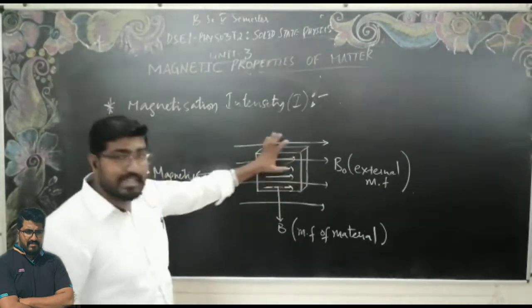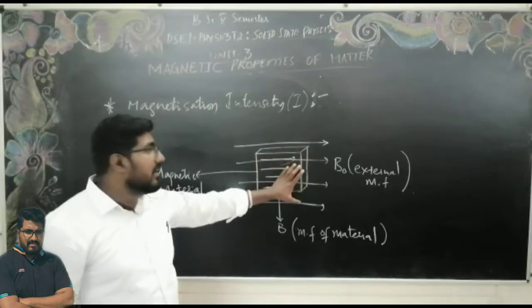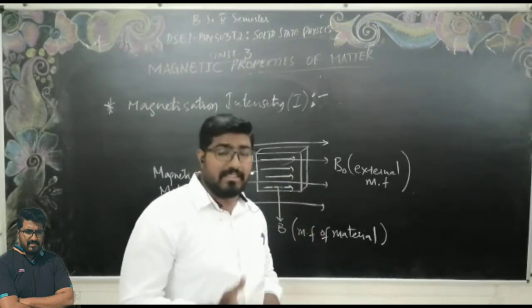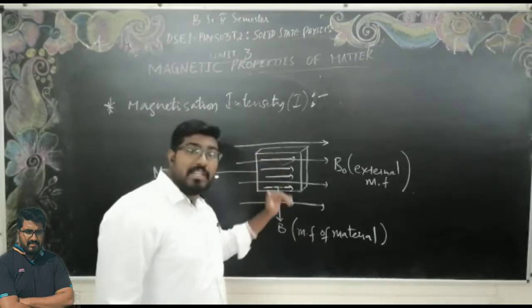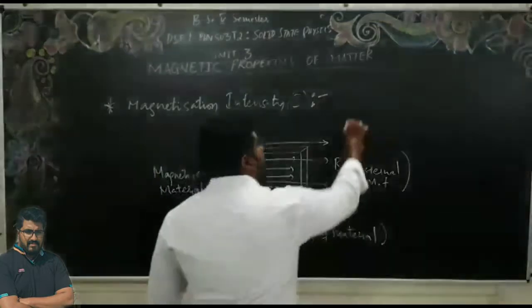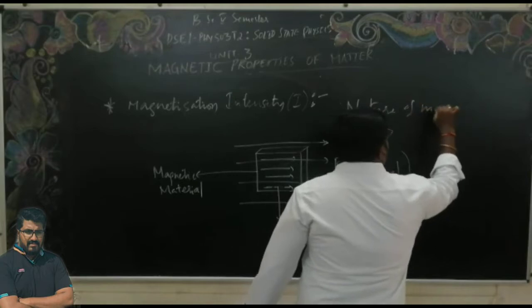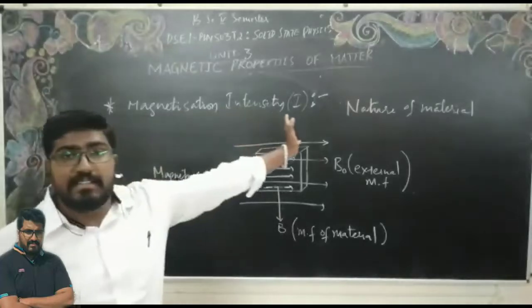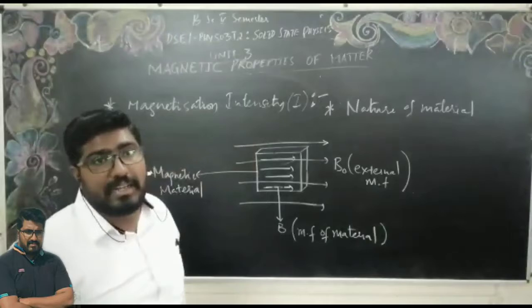It has become magnetized because of the unpaired electrons present in the material. Because of the unpaired electron, a magnetic dipole exists, and where there is a magnetic moment, magnetization is going to occur. So generally the magnetization intensity depends upon the nature of the material.